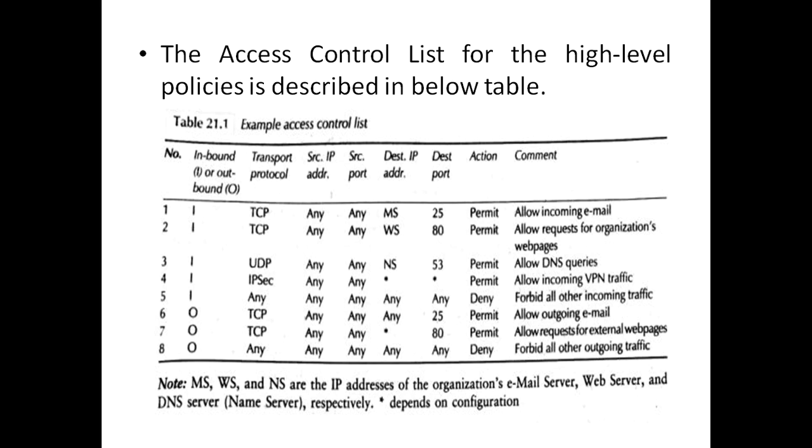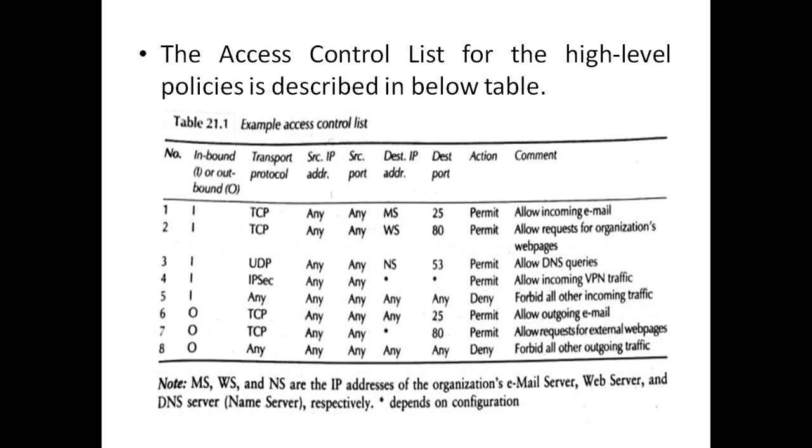Now if you see the rules which we have implemented here, that is rules number 5 and 8, the default action is a deny. So for every packet which applies to rule number 5 and 8, the default action has been specified as a deny.